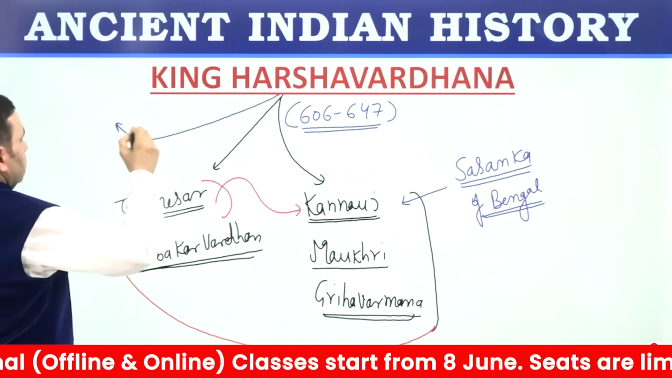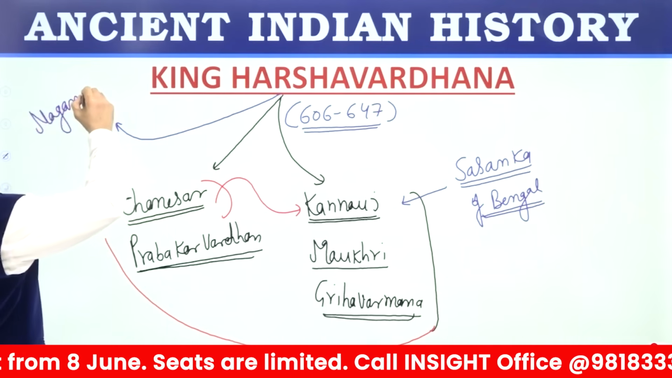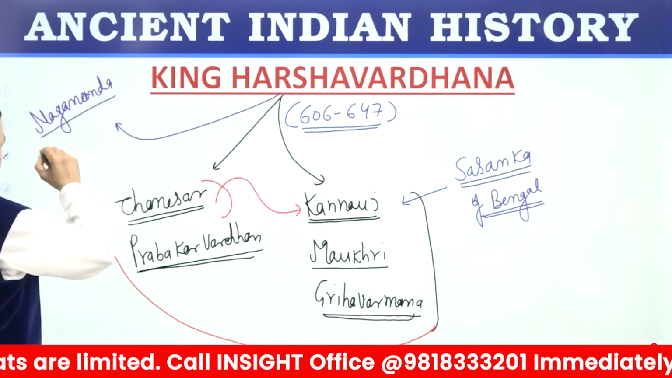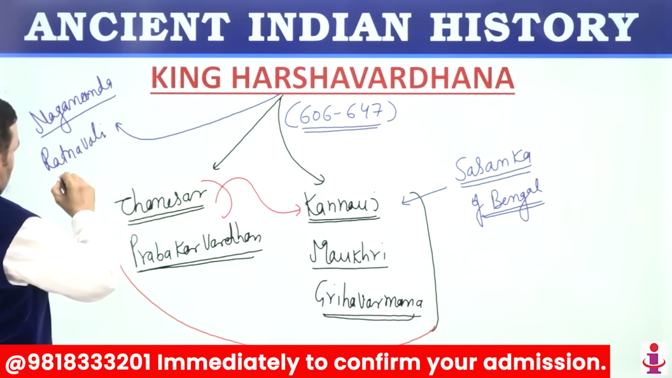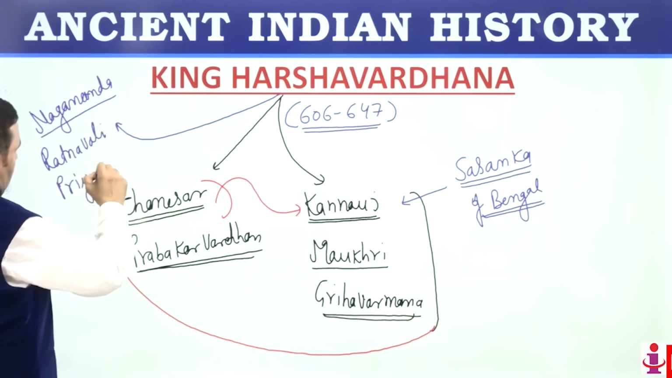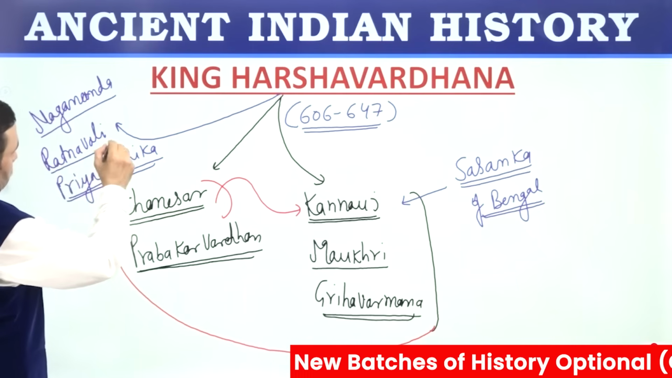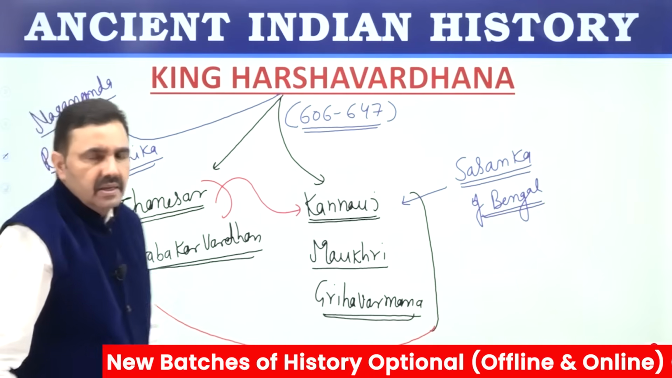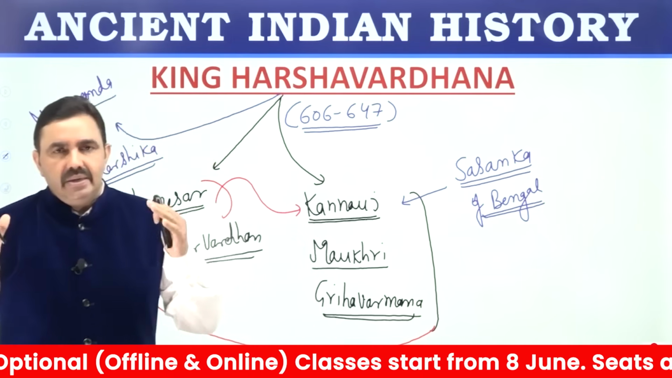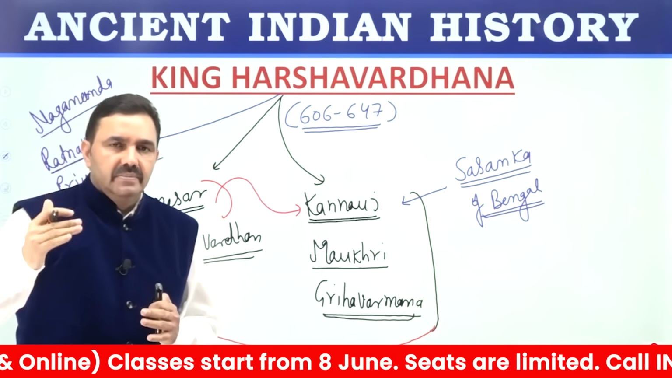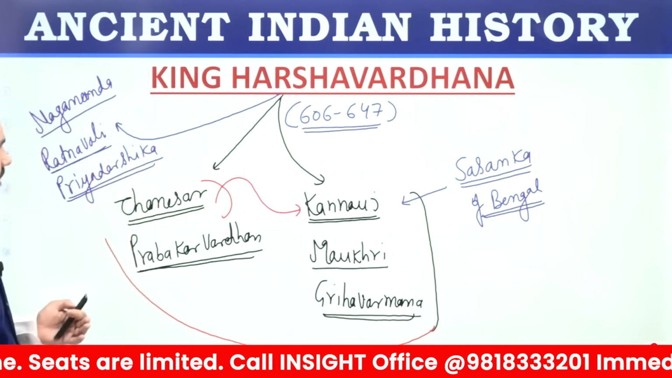Harshvardhan wrote 3 books. Very important: Nagananda, Ratnavali, and Priyadarshika. Initially, Harshvardhan was a follower of Shaivism, but later on he adopted Buddhism. This change was very much like Ashoka. Ashoka was also a follower of Shaivism in his early life, and later on he adopted Buddhism. So similar was the case with Harshvardhan.